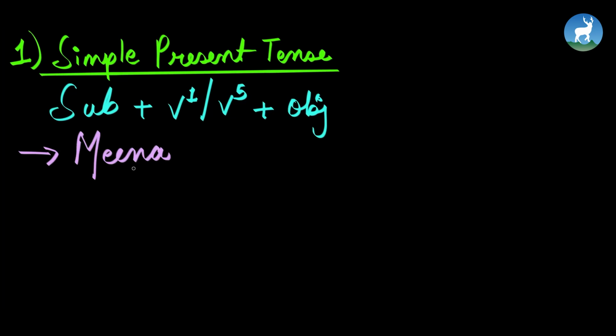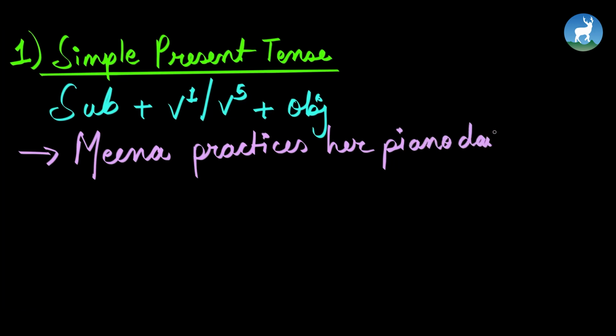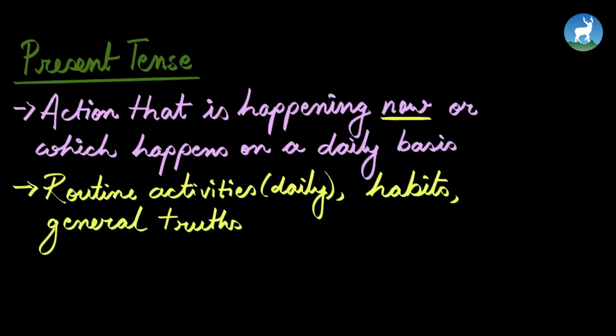We have Mina. It's a singular name, hence we use V5. Okay? Mina practices her piano daily. Like I said previously, we use present tense when we are talking about an action that is happening now or actions that happen on a daily basis.